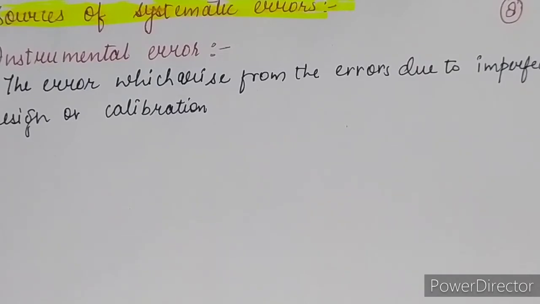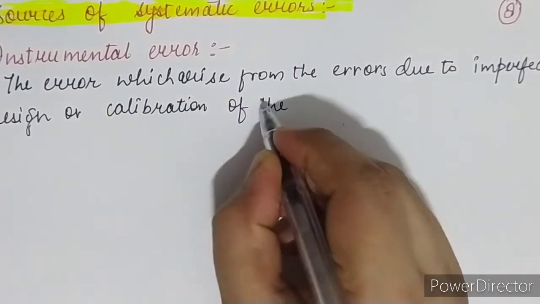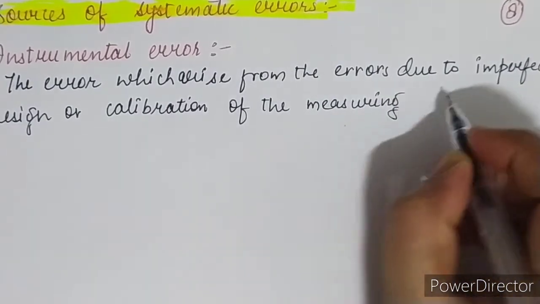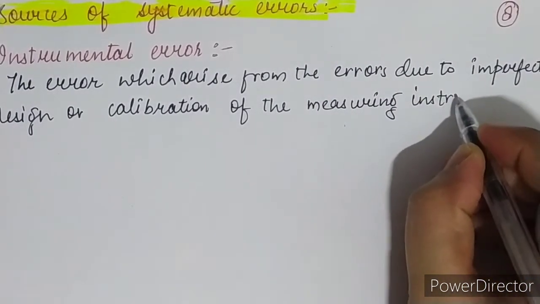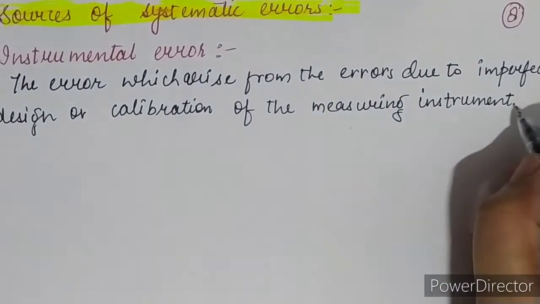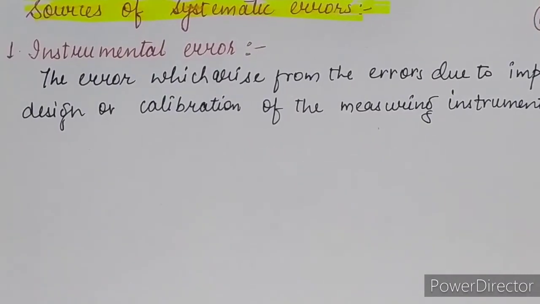Here we are doing the calibration of the measuring instrument, and many more things. Clear beta? As the name indicates, instrumental error means there is some imperfection in the instrument only. This is the instrumental error. Now moving ahead with the second one.